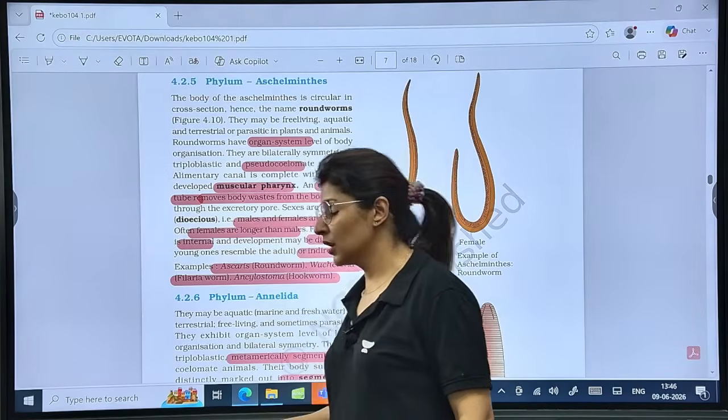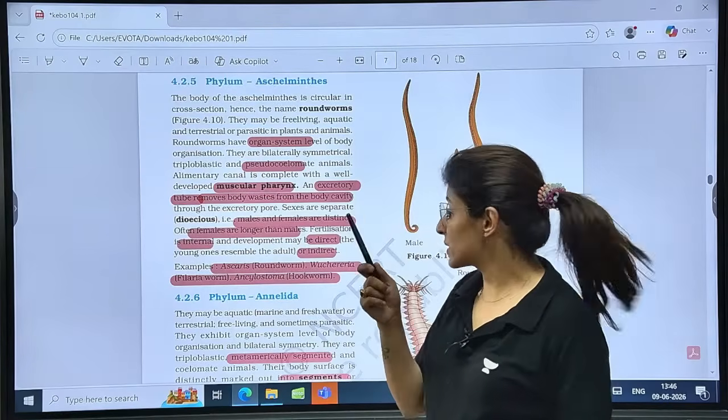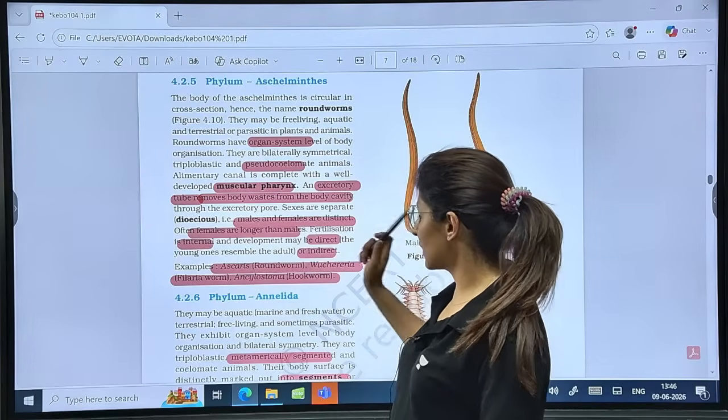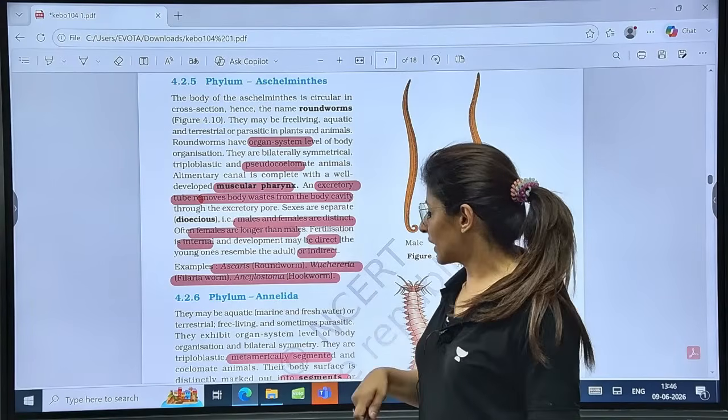All right. Now, males and females are distinct. That means they show sexual dimorphism. Female longer than males. Fertilization is internal, and development can be direct or indirect.